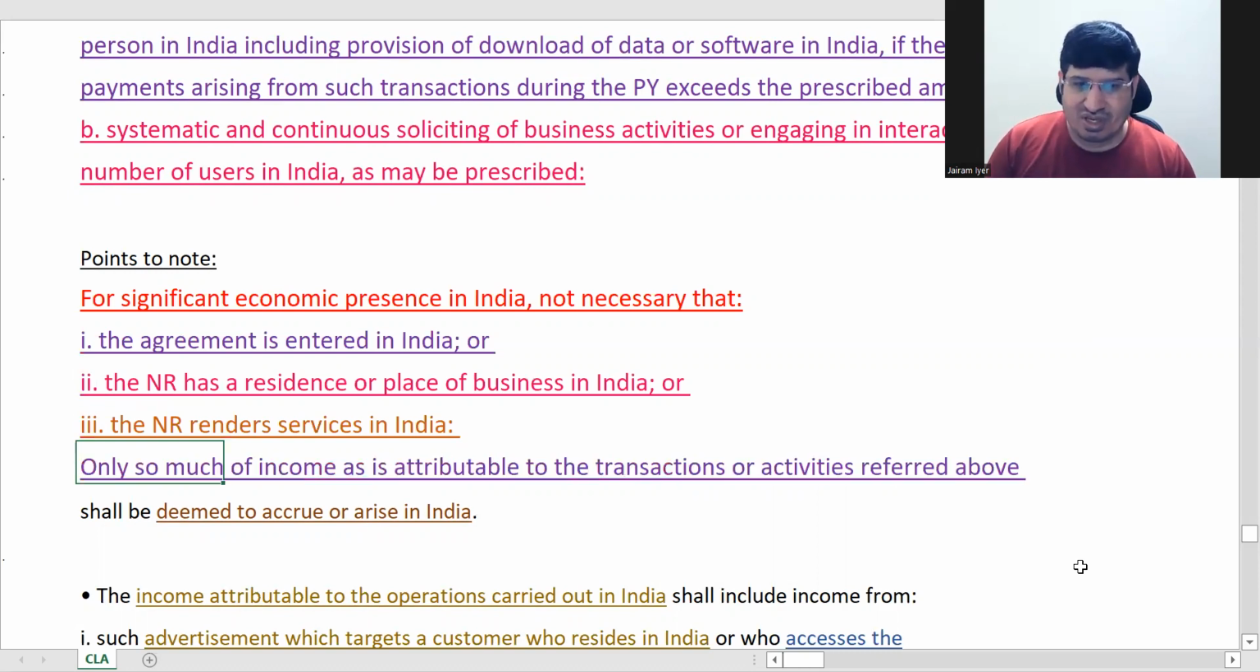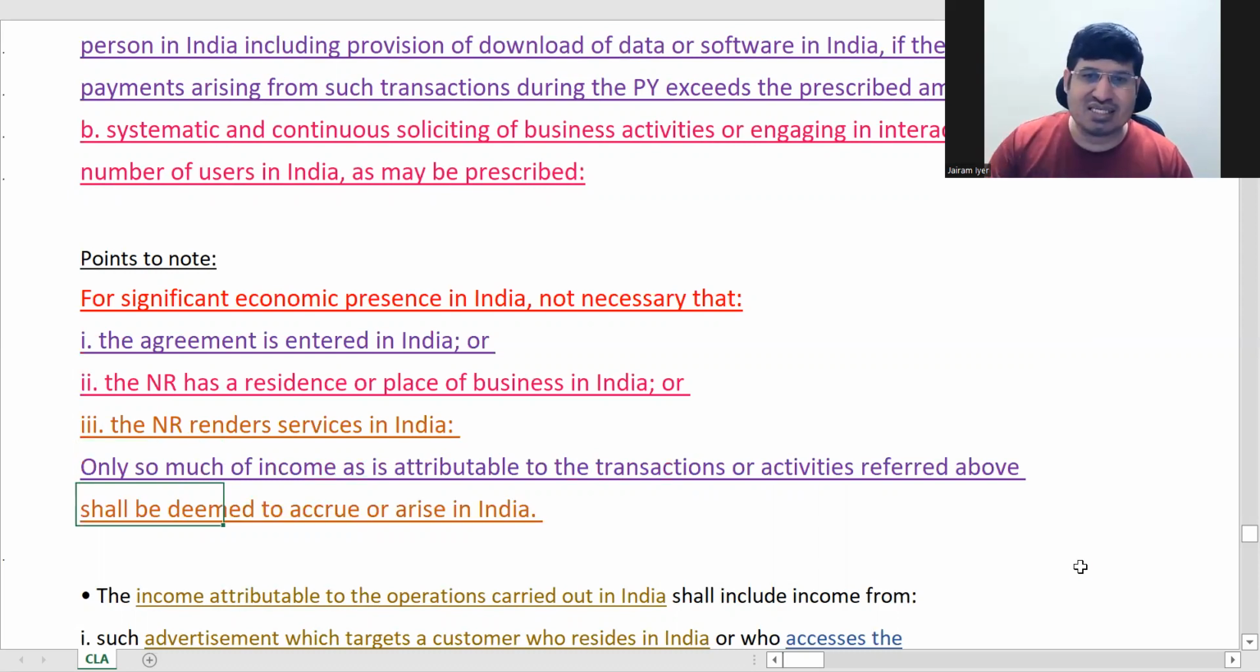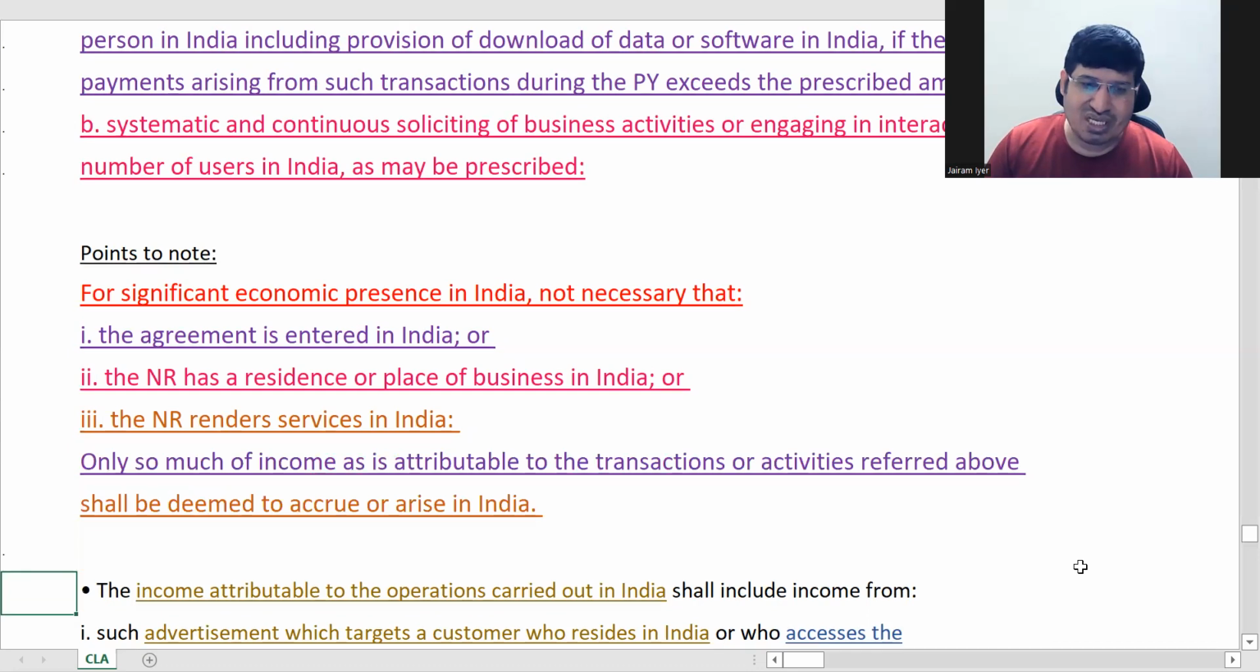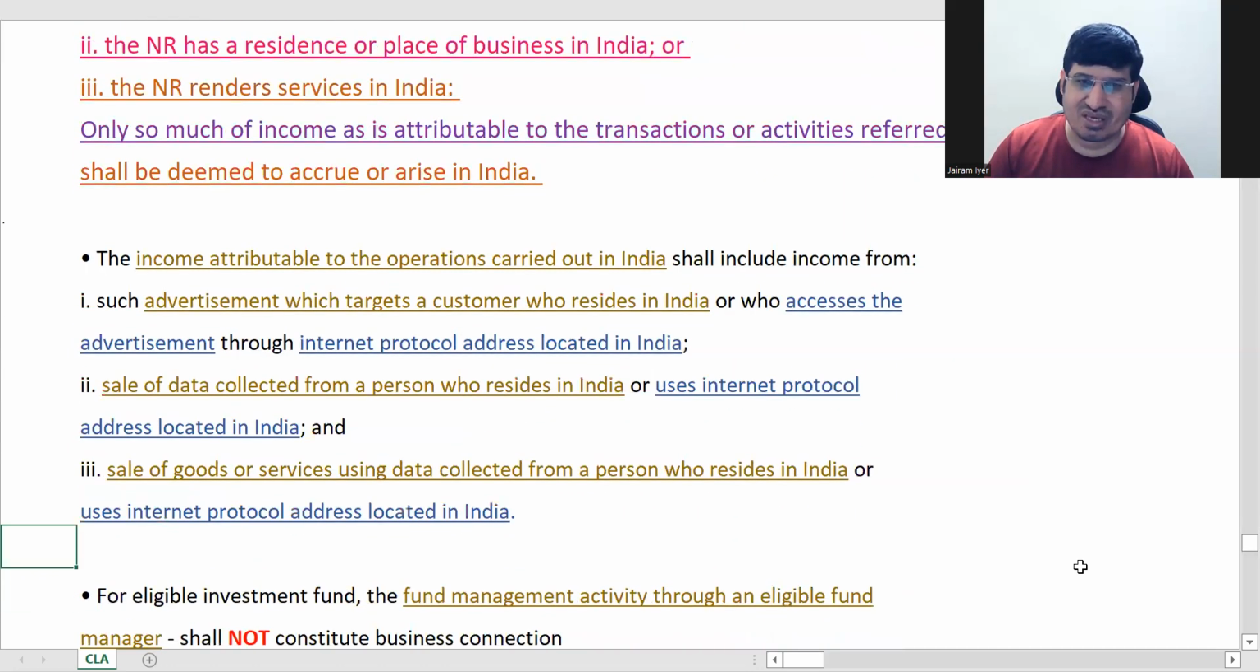And only that much income, whatever income he has earned out of these transactions, for example, 3 lakh users, 3.5 lakh users, let us say, whatever income he has earned from those users, only that much will be taxable. That will be income arising from India, not his other income that we have already talked about. That's what they're saying here.